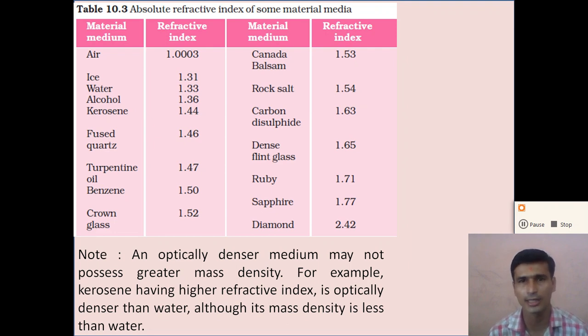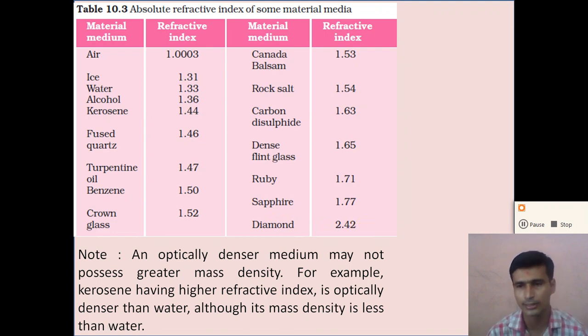Diamond has the highest refractive index, and its value is 2.42. So dear student, remember these values only: the refractive index of air, of water, of glass, which lies between 1.5 and 1.55, and of diamond, which is the highest.